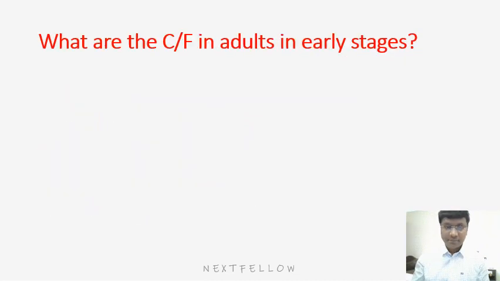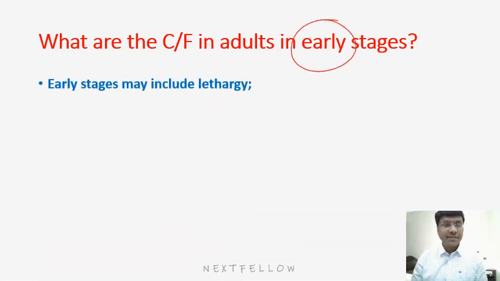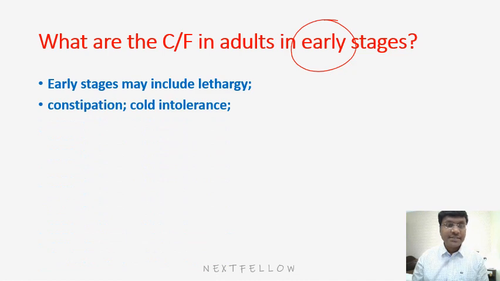Then, what are the clinical features in adults in early stages? In early stages, the clinical features include lethargy because the metabolism of food substances does not occur properly. There will be constipation because gastrointestinal motility is reduced in patients with hypothyroidism, and cold intolerance. Why is that?